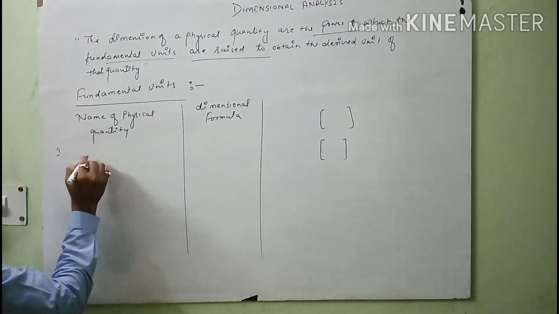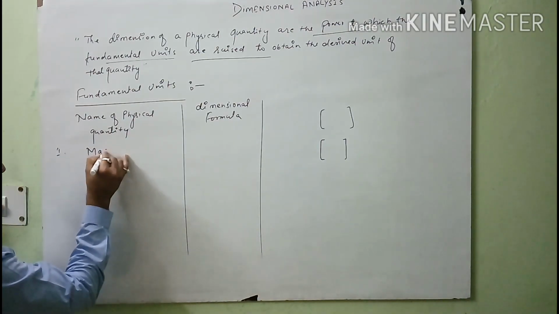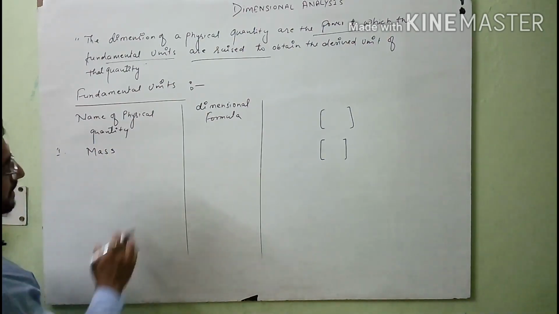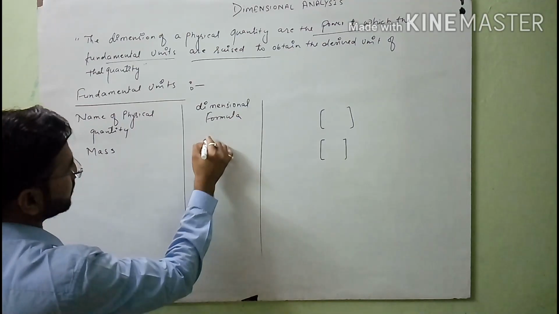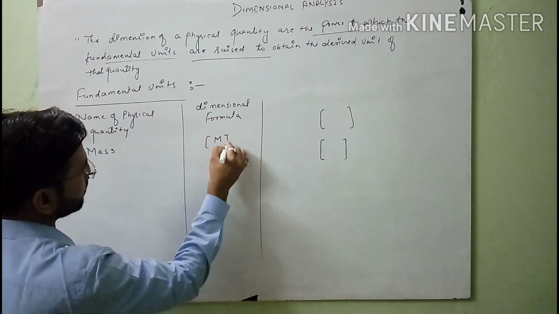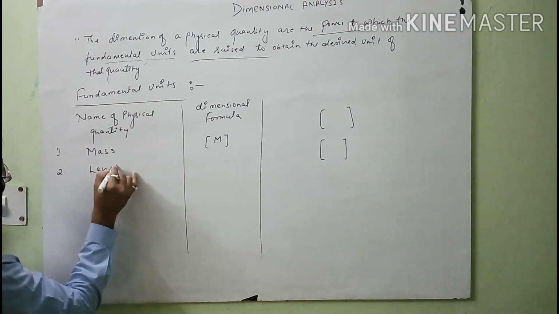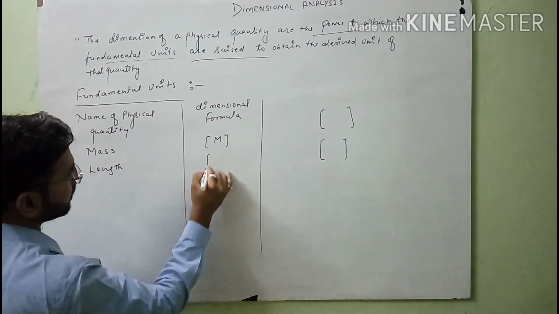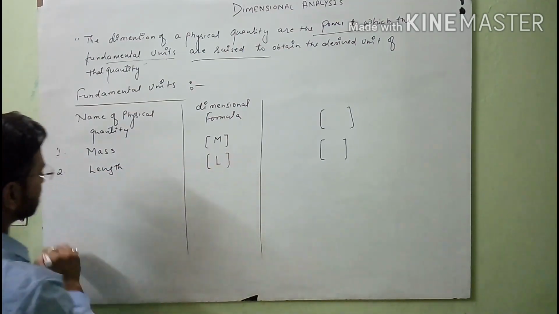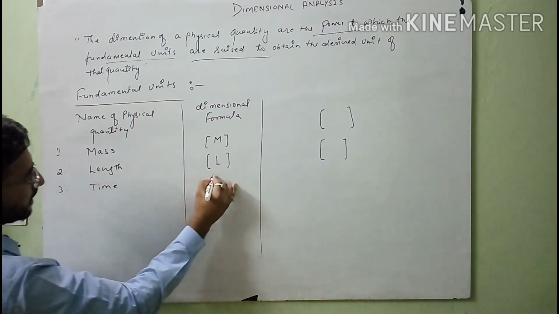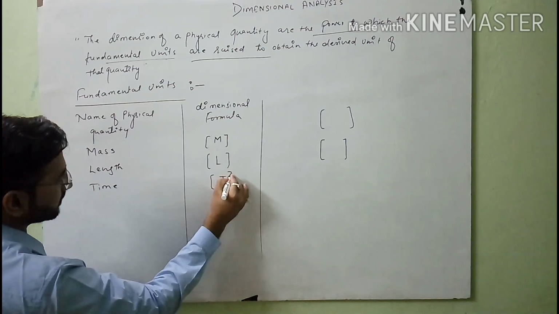So the first fundamental physical quantity is mass. The SI unit of mass is kg, and the dimension formula for mass is denoted by M. Second one is length, the dimension for this is L, and third one is time, and the dimension for this is T.